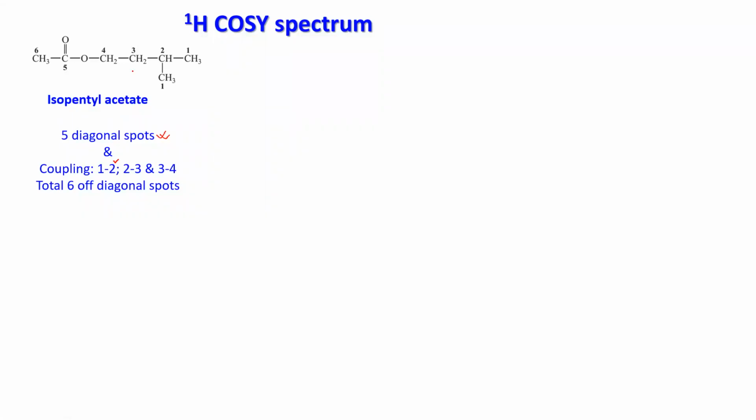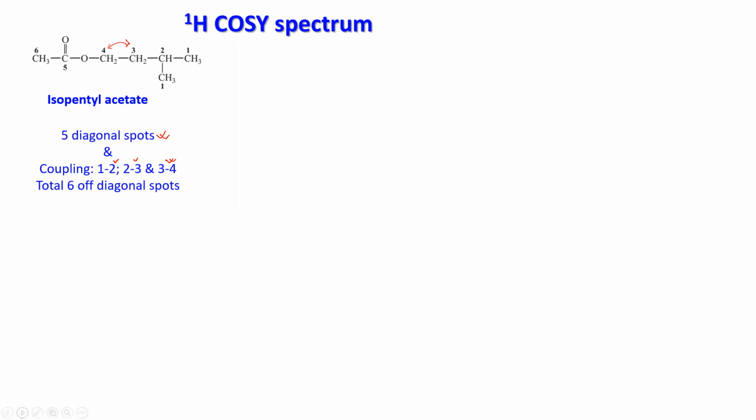You have 2, 3 coupling, so you have another set of off diagonal spots. And you have 3, 4 coupling, so you will see another set of off diagonal spots. That means you will have a total of 6 off diagonal spots. That is our expectation.